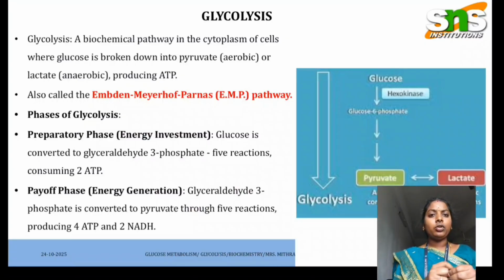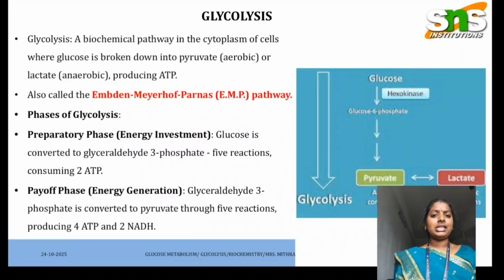And there are mainly two phases of glycolysis. First one is the preparatory phase and second one is the payoff phase. The preparatory phase is also called the energy investment phase, where ATP is invested during that phase, whereas ATP is generated during the second phase, the payoff phase.